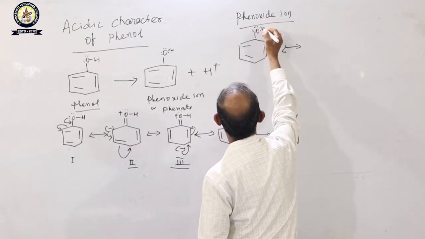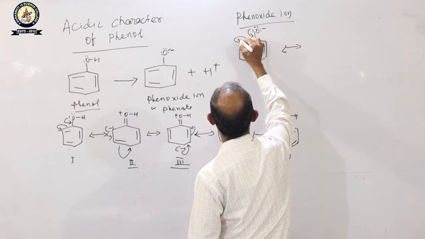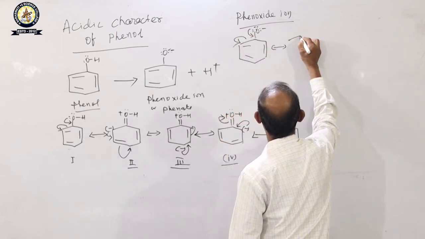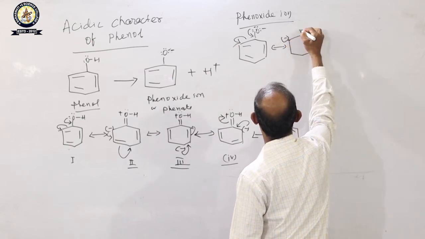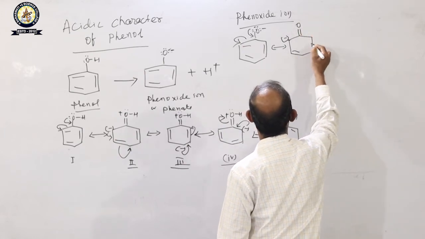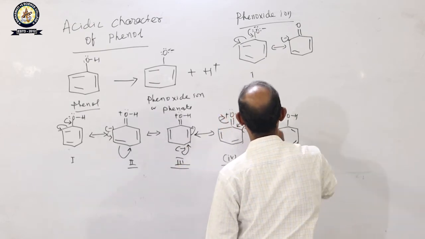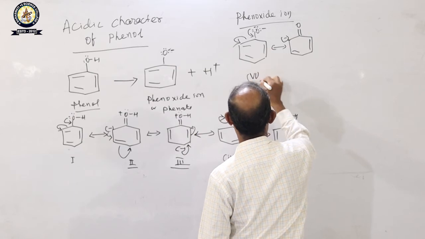Student, you see, this will come to this place, then the delocalization takes place in this manner. This is the negative charge, and the bond between carbon and oxygen will be a double bond. This is 1, 2, 3, 4, 5. Suppose this is your sixth structure.